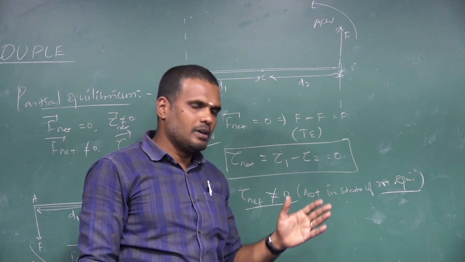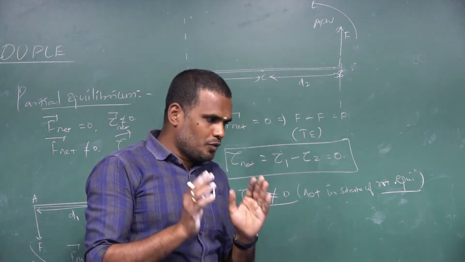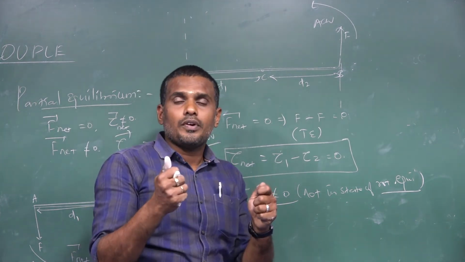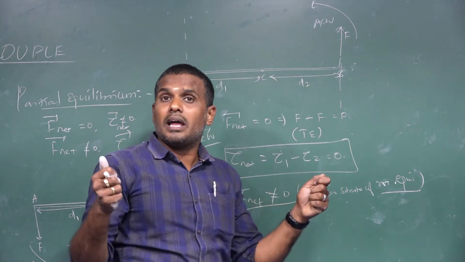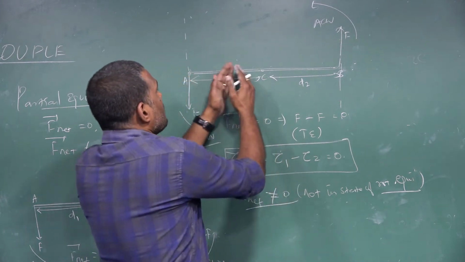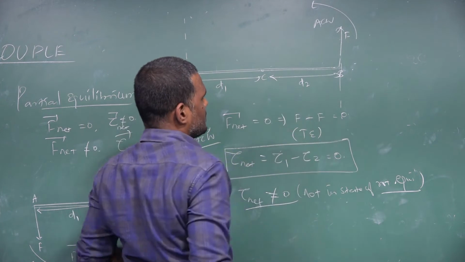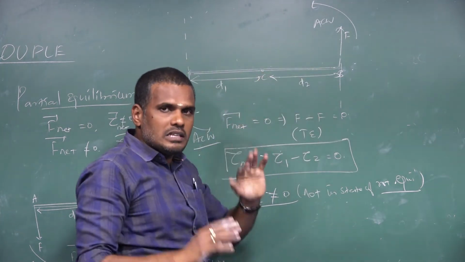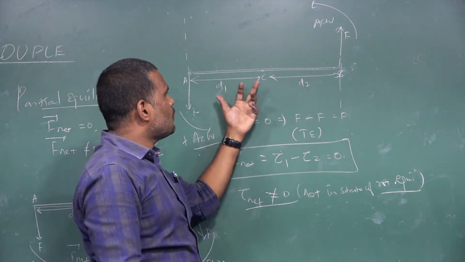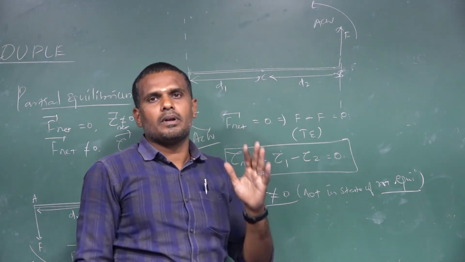So a couple is simple. How must the forces act? The two forces must be equal in magnitude and they have to act in opposite directions. And the two forces should not have the same line of action. They should possess different lines of action. So the two forces must be separated by some perpendicular distance. See, the two forces are separated by a perpendicular distance. Their lines of action are different. If this condition exists, then the body will be set into rotation. And the two forces which make the body undergo rotation are said to constitute a couple.